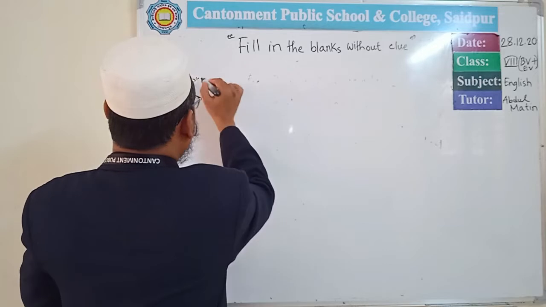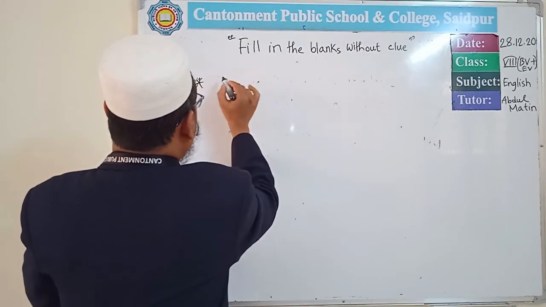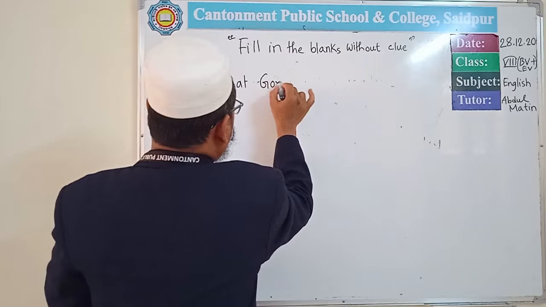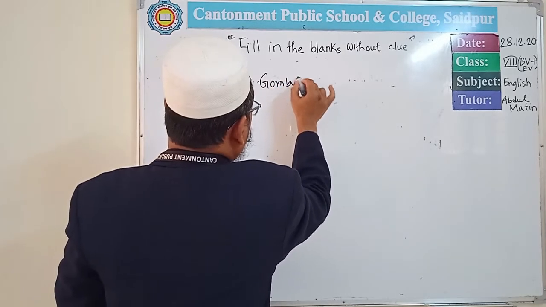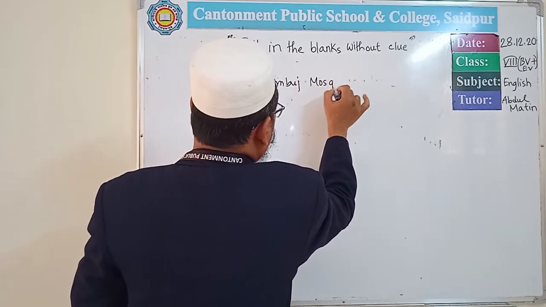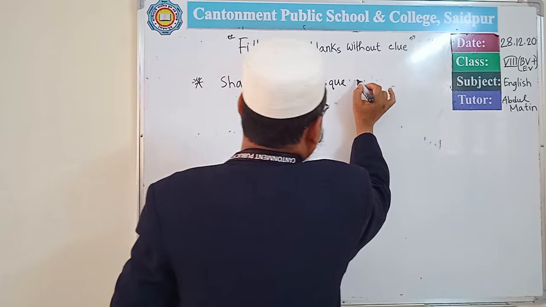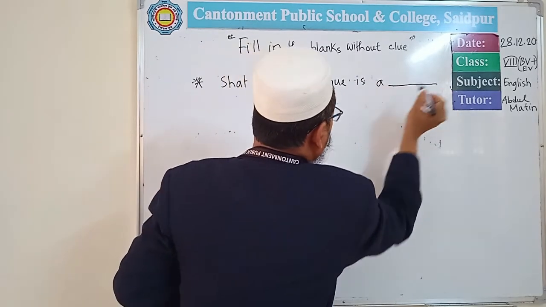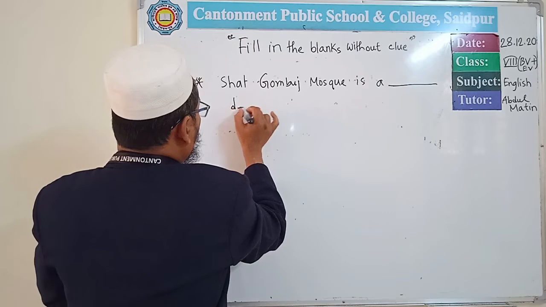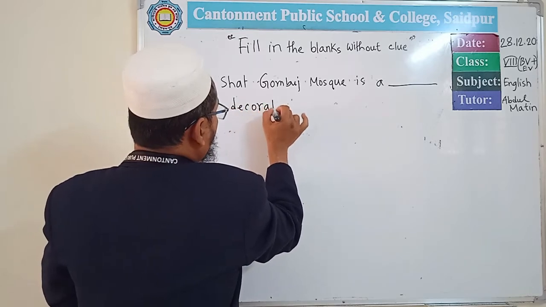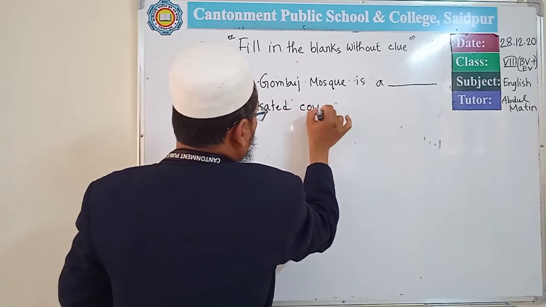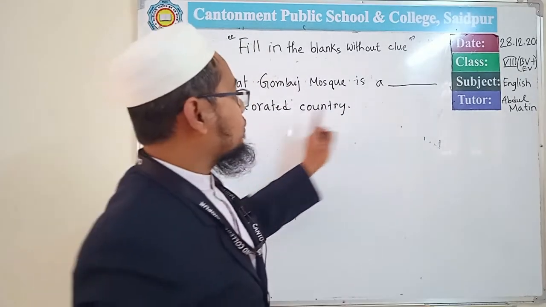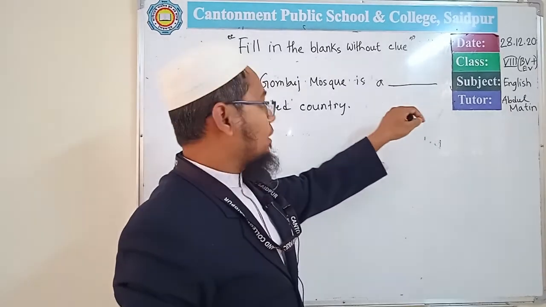Another example. Saidpur Mosque is a dash decorated country. Here, what will be the answer in the blank?